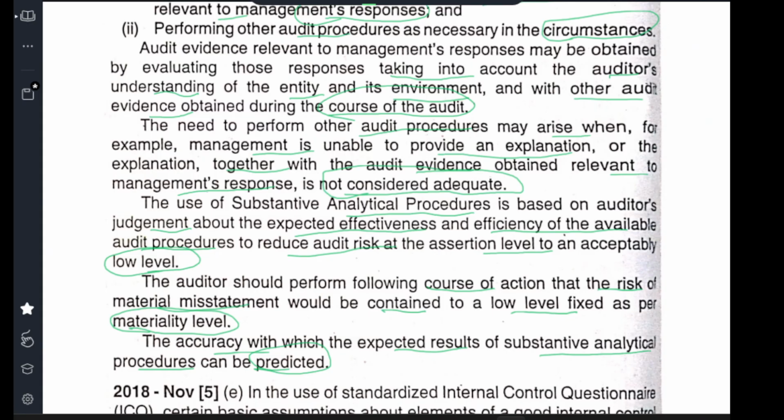Three types of report: qualified, unqualified. Qualified report, two types: disclaimer of opinion, adverse opinion. Why? Based upon the audit evidence. So the result is to give an opinion. For the opinion, you need audit evidence. That audit evidence can be obtained through audit procedure. Why audit procedure? When management is not providing information, or the data collected is not adequate, what kind of audit procedure do you need to provide? Substantive audit procedure is what you need to follow. This is what is to be answered to this question.